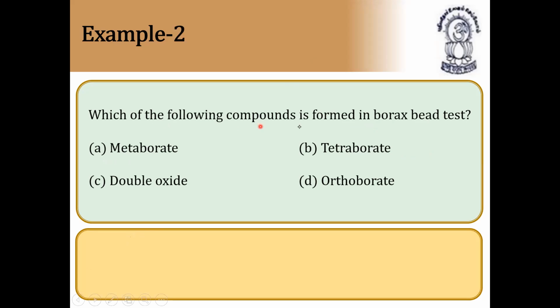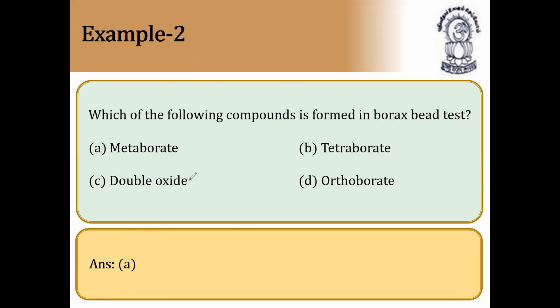Which of the following compounds is formed in borax bead test? Metaborate. Easily we can say it is metaborate, because it is not tetraborate, double oxide, or orthoborate. It is only simply metaborate. Copper metaborate, chromium metaborate, nickel metaborate. What is the formula of metaborate?